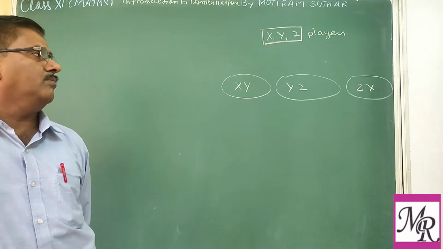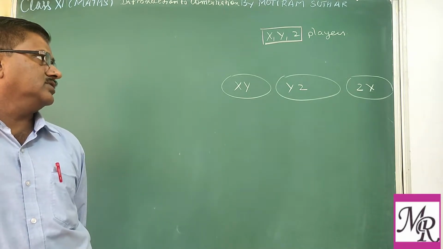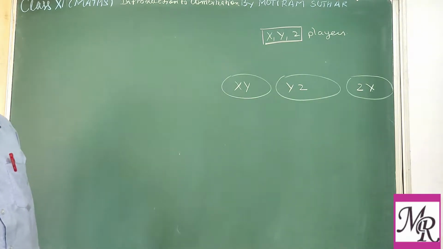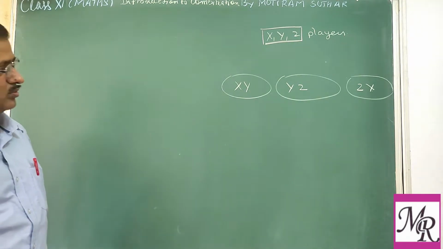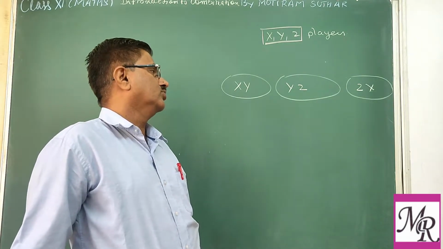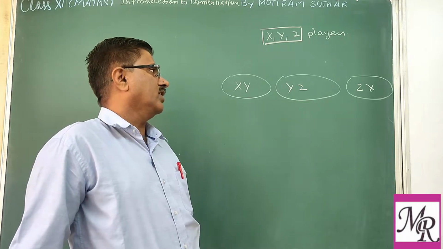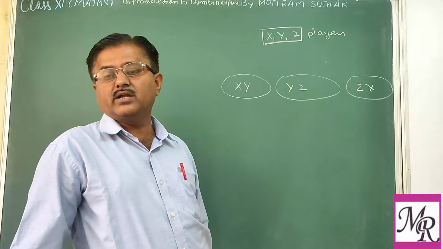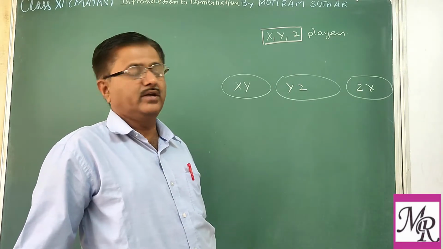We want to form a team consisting of 2 players. In how many ways can we do so? Means out of 3 players, in how many ways can one select a team of 2 players?